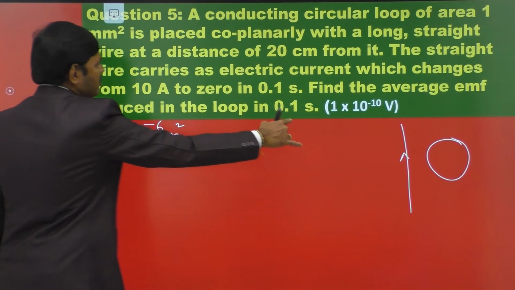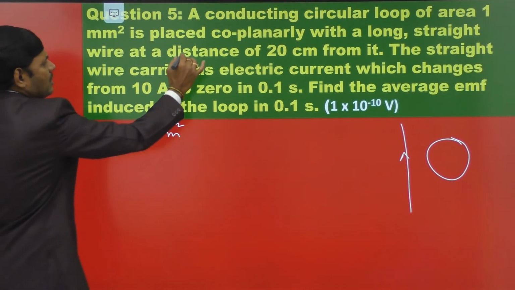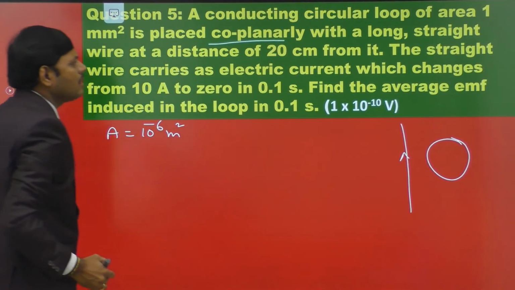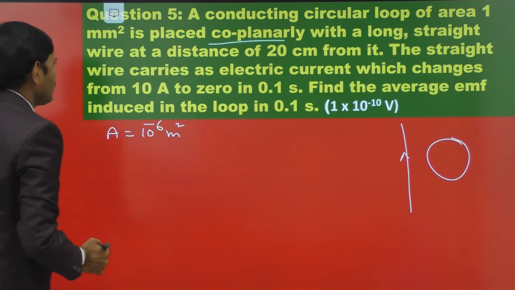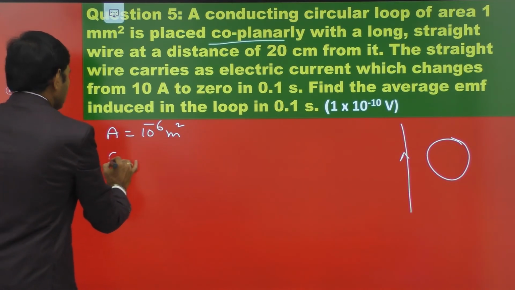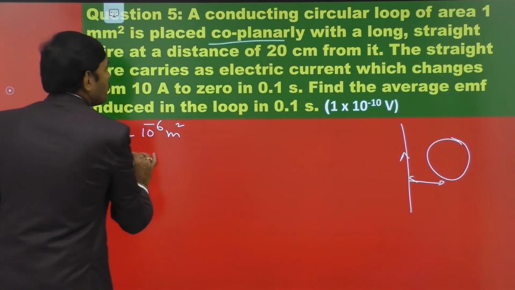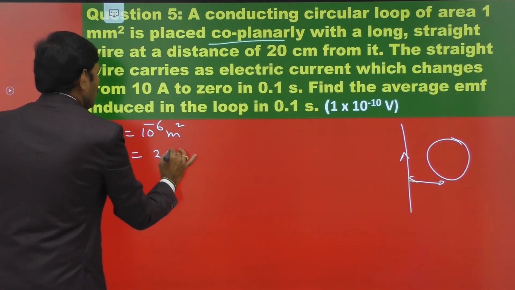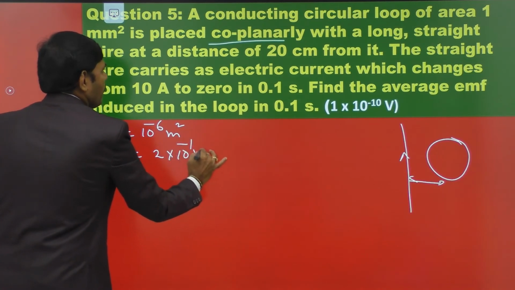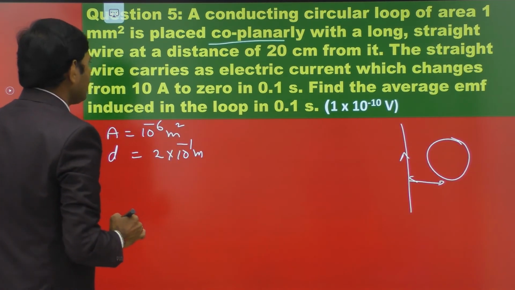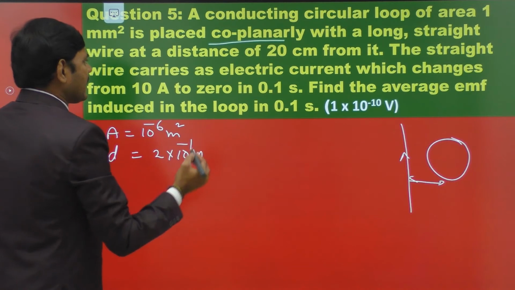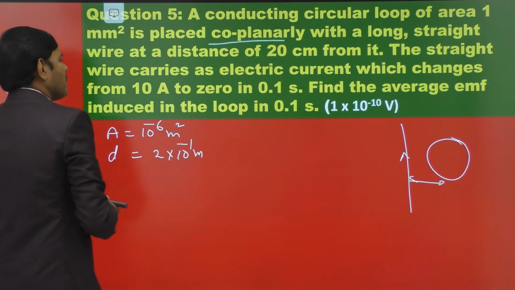As shown in the diagram, the circular loop is placed coplanarly with a long straight wire at a distance of 20 centimeters. Let this be the distance of separation between them, that is 20 centimeters, 2 into 10 power minus 1 meter. The straight wire carries an electric current which changes from 10 ampere to 0.